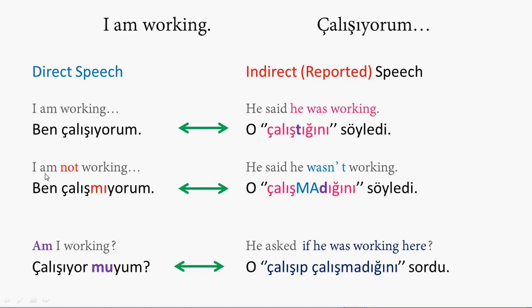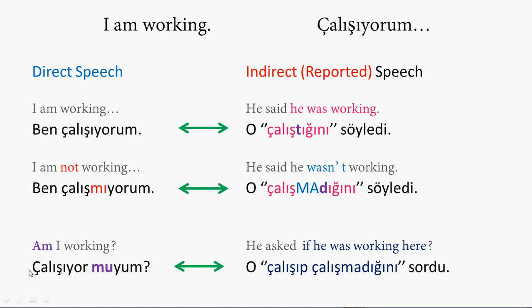Let's see the negative one. Ben çalışmıyorum. In reported speech, we use it like this: O çalışmadığını söyledi. As you see, we have the negative marker ma, which means not working, wasn't working. Be careful when you use this reported speech.